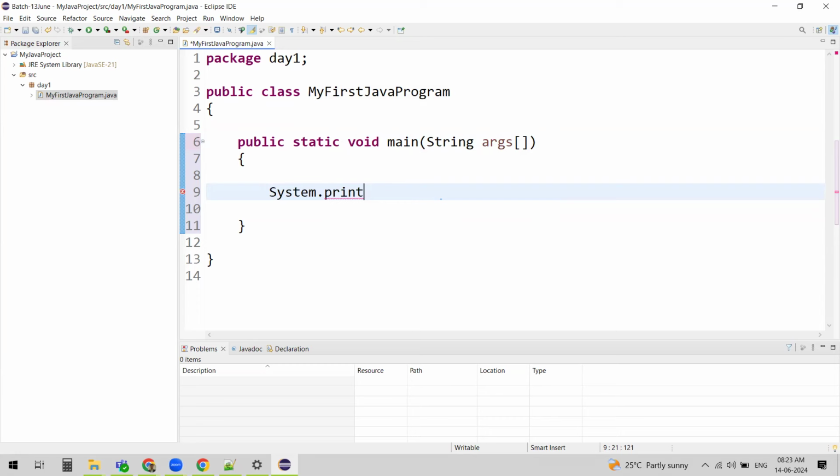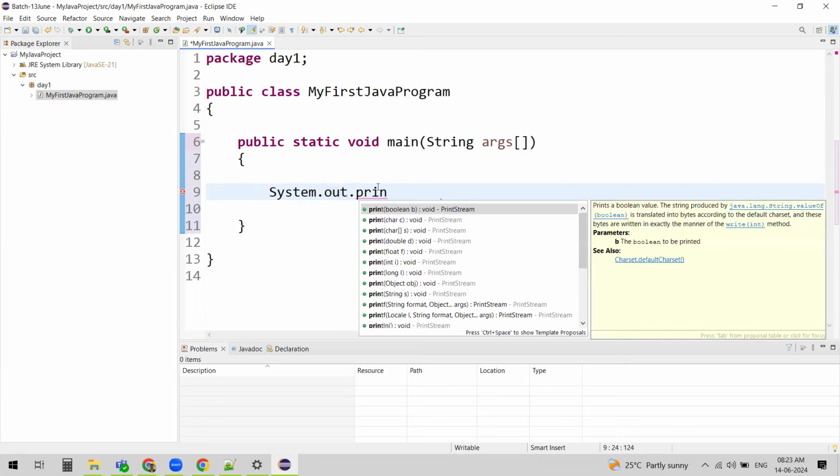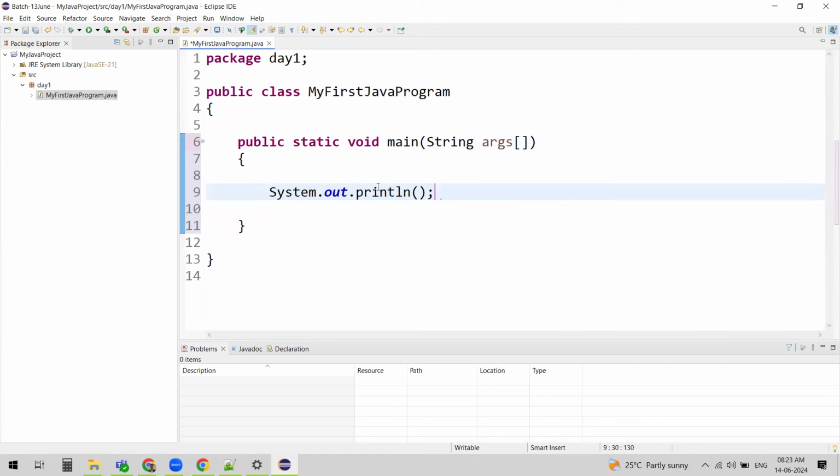System dot out dot println, and within that I'm going to open double quotes and I'll just say Java.